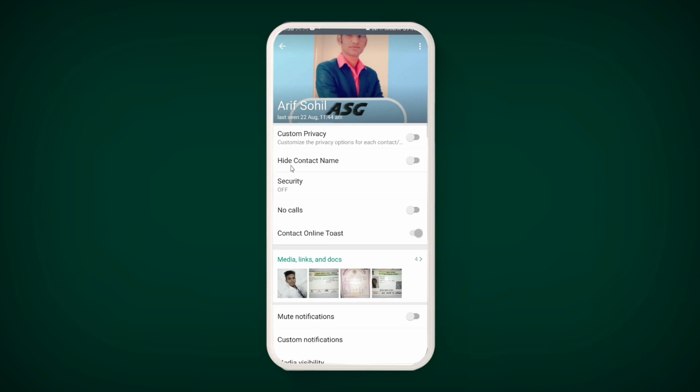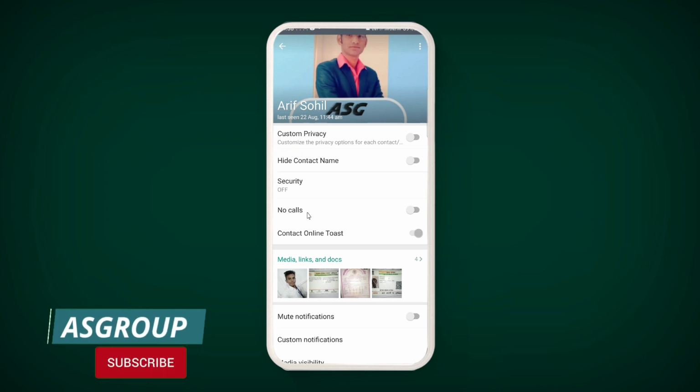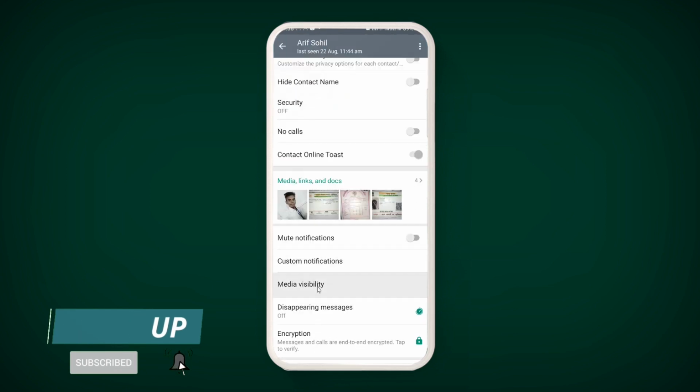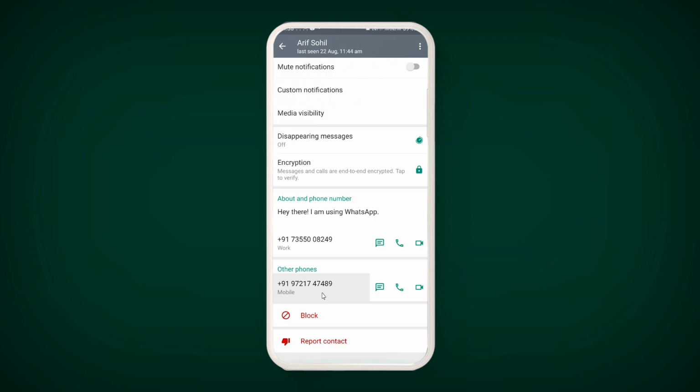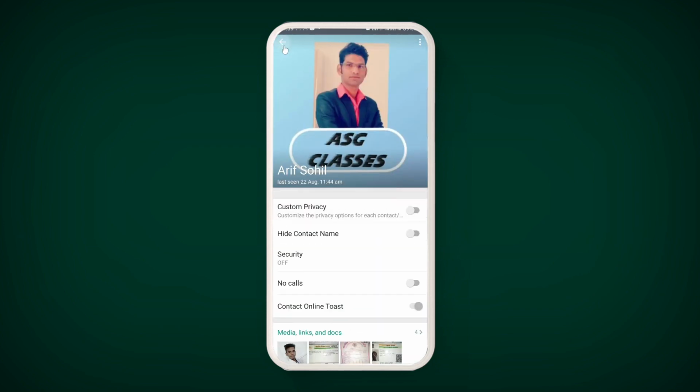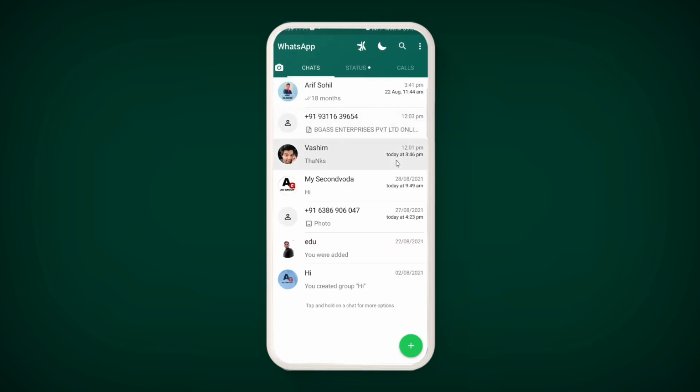Let's go back. If you want to hide the contact name, you can use it. If you want to enable security for this contact, you can use it. If you don't want any calls from this particular contact, you can enable that. Contact online toast for a single particular person is also available. If you want, you can enable it. Similarly, for notifications, some options are shown here. If you want to apply them, you can. Let's go back and talk about other features.